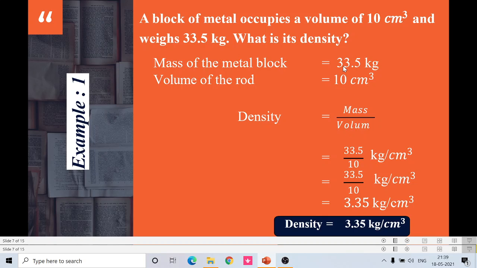So mass, straight away you can substitute this value into the formula. So 33.5 is the mass, divided by the volume, 10. If you divide, you will get 3.35 kilogram per meter cube. So you have to put one more decimal in front of the 33, so 3.3. If you divide this 33 by 10, what you have to do? Yes, you have to put the decimal point one number by one number.